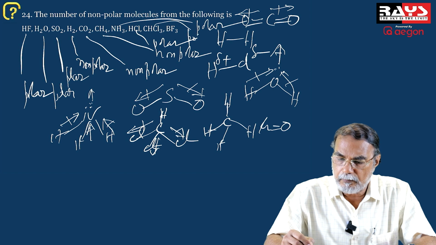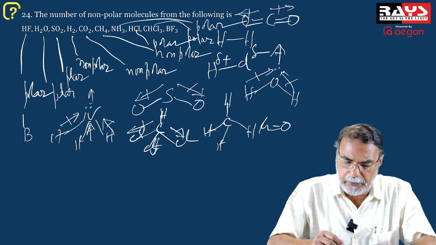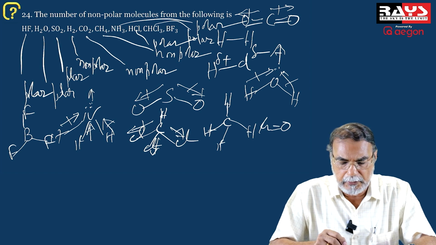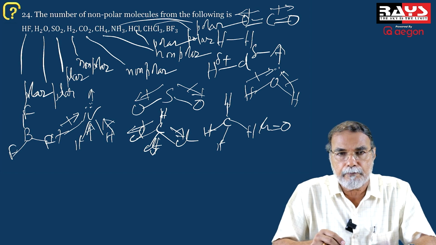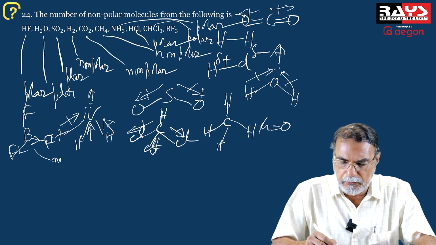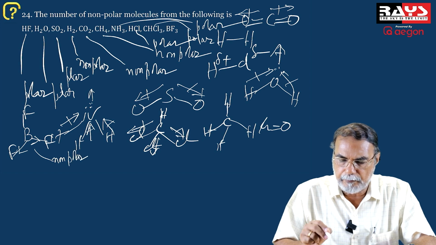And BF3, as you know, is a planar triangular molecule. A planar triangular molecule means the dipole moments get cancelled. It is a symmetrical molecule. The resultant of the dipole moments of these 2 bonds will be cancelled by the dipole moment of the BF bond. I repeat, the resultant of these 2 bond moments will be cancelled by the bond moment BF, and therefore BF3 is also a non-polar molecule.